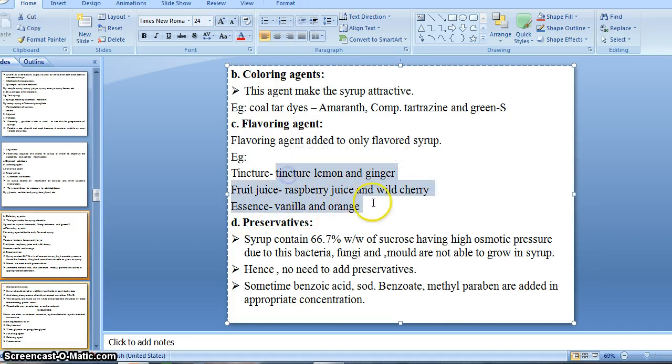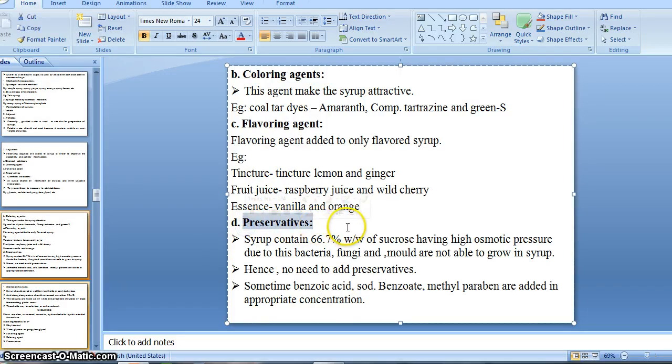So these kinds of flavoring agents are generally incorporated into syrup for flavor purposes, right? We saw medicated syrup and flavored syrup, right? In flavored syrup, these flavoring agents are generally incorporated, right?